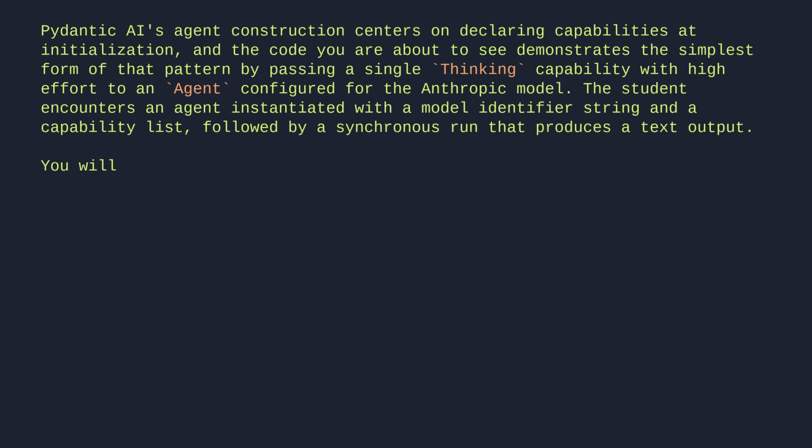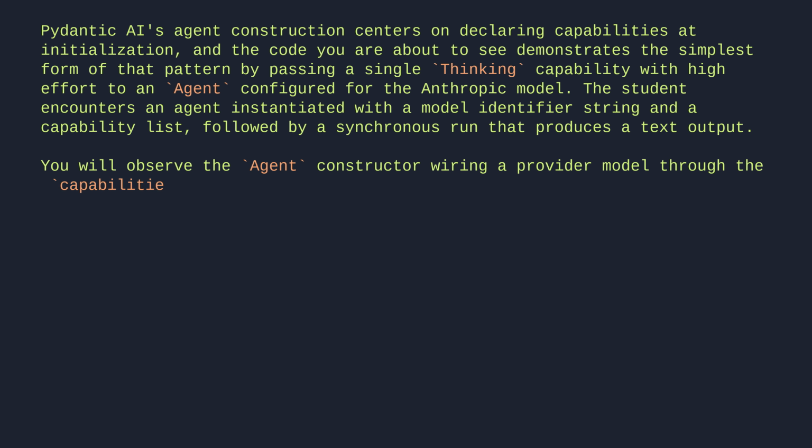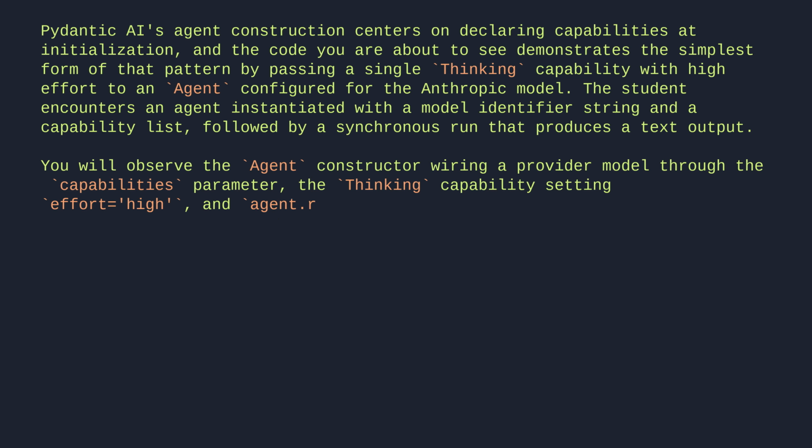You will observe the agent constructor wiring a provider model through the capabilities parameter, the thinking capability setting effort equals high, and agent run sync, executing a direct prompt before printing the resulting output.